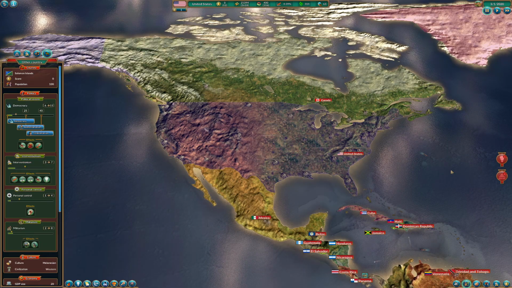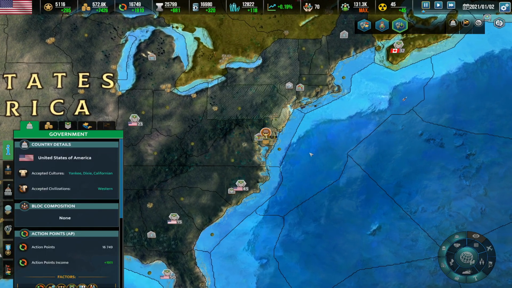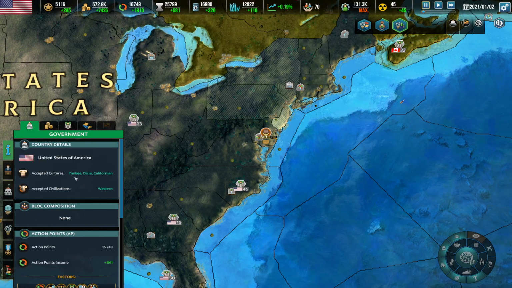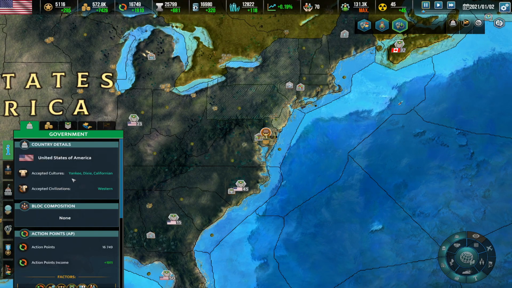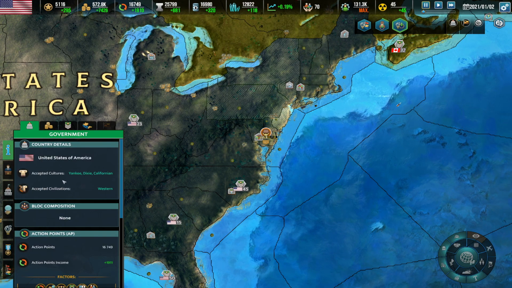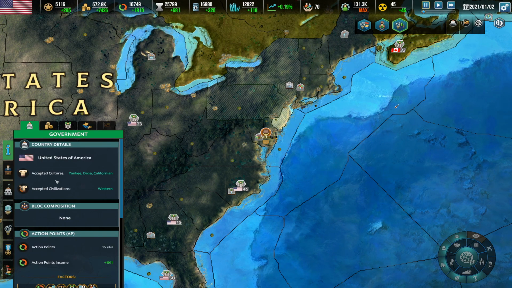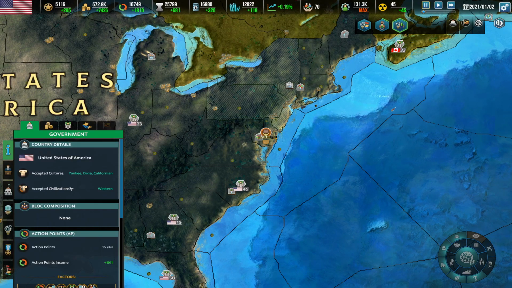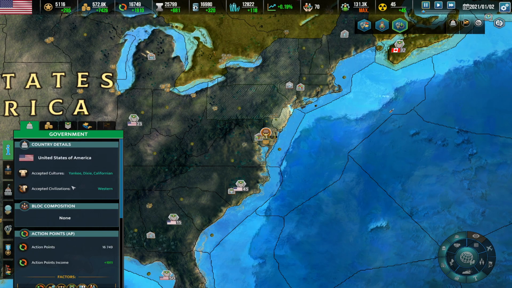Now let's go to Realpolitiks 2 and let's have a look at what are the differences between the two games and if they stay with the same classification through the second installment. So now here in Realpolitiks 2, we can see that United States of America has the differentiation here in which instead of cultures and civilizations, it is listed here as accepted cultures and accepted civilizations. This is the slight change that they made here.